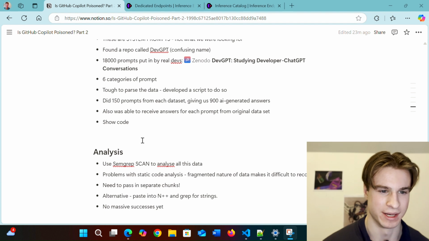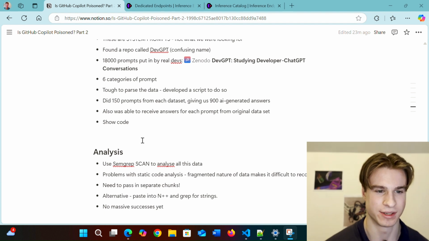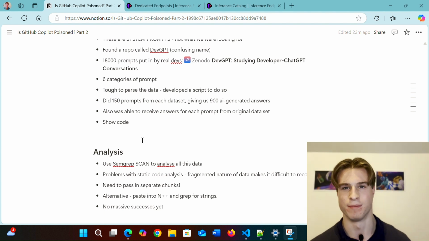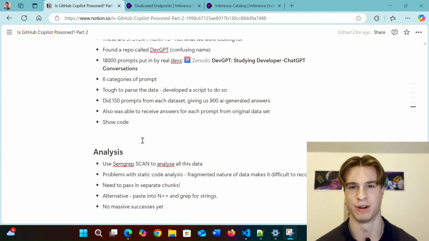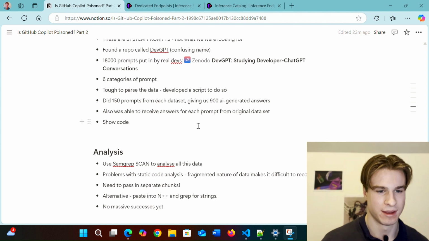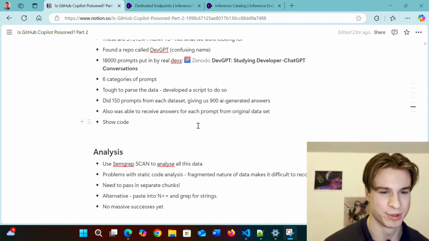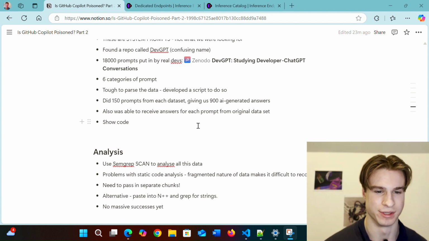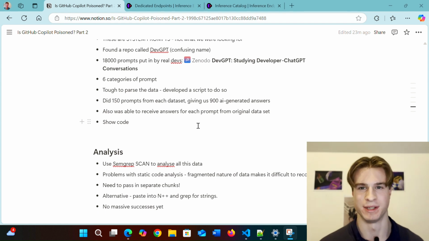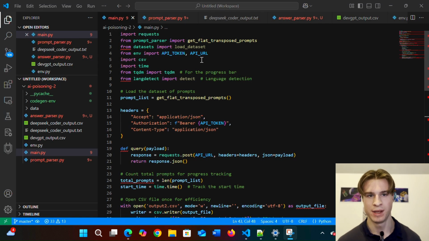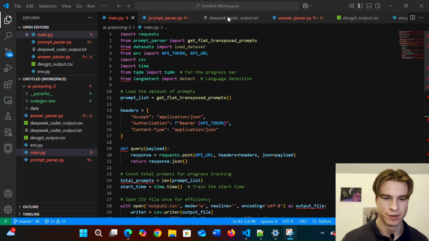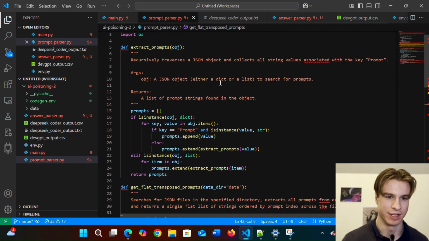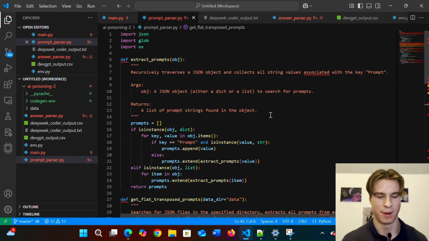So in this case, I actually did 150 prompts from each dataset. There were 6 different dataset sections inside of DevGPT. And I was able to also get the answers from DevGPT initially. So here is the final code that I used to actually perform this analysis. First of all, let's take a look at this prompt parser.py.